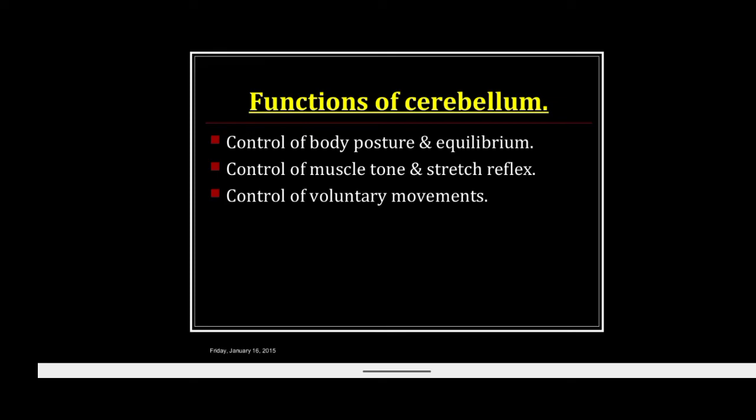Such modification goes on until the movement is correct and the motor program is then fixed. This is the basis of correcting the function of the cerebellum, and it is also the basis of motor learning. So this is the theory behind the functions related to motor learning and correction of the desired motor functions.